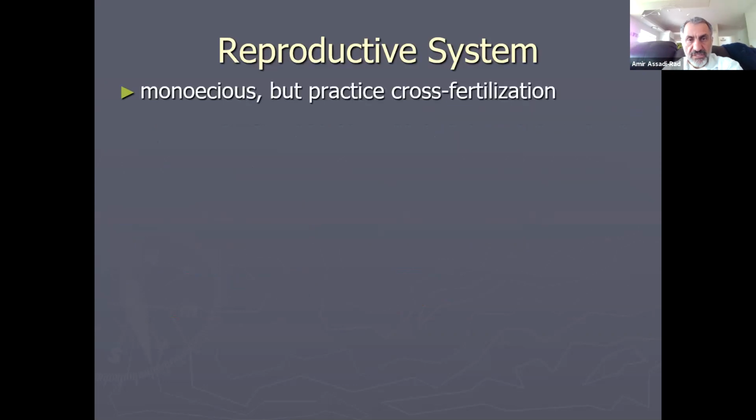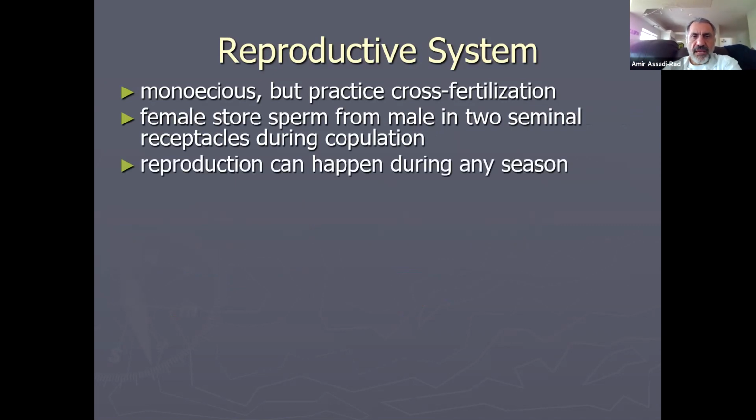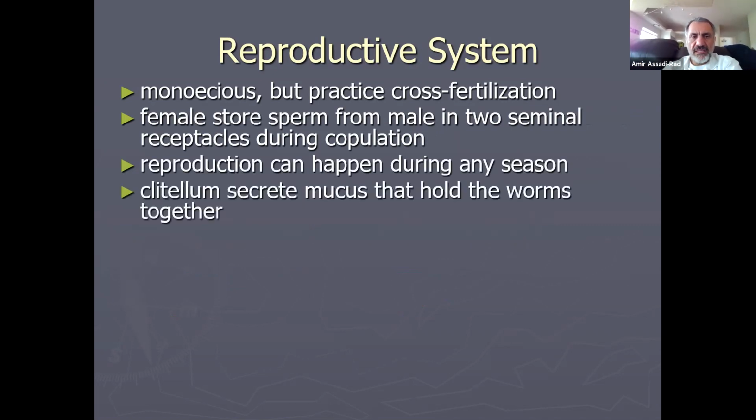Reproductive system: monoecious, but they practice cross-fertilization. Two earthworms come across and exchange sperm, one transferring sperm to the other. Females store sperm from the male in seminal receptacles. That's what they call it, seminal receptacles. You see some pictures during copulation. Reproduction can happen during any season. Clitellum secretes mucus that holds the worms together.